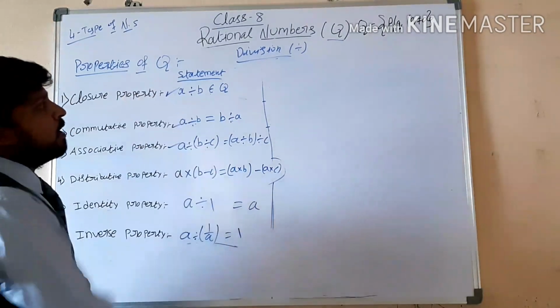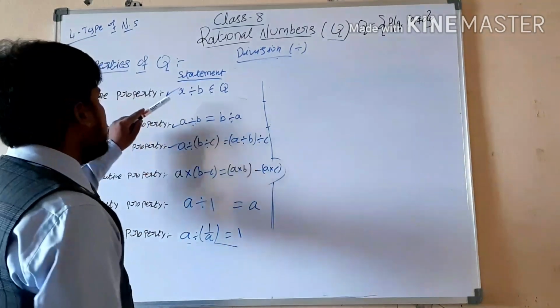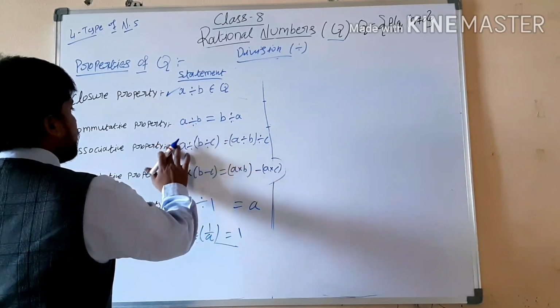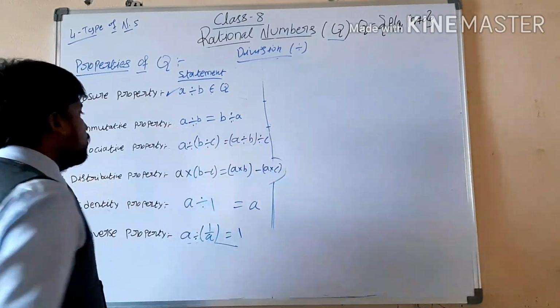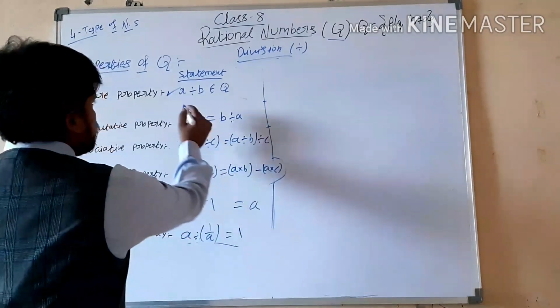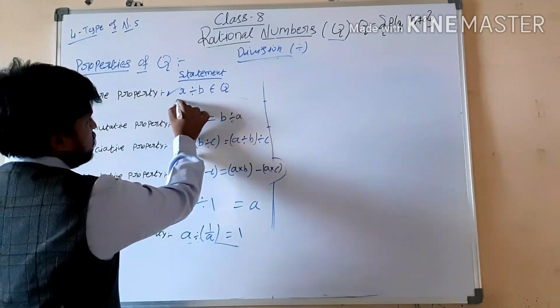So under division, only the closure property will satisfy, and the commutative and associative properties will not. You just have to remember these conditions.